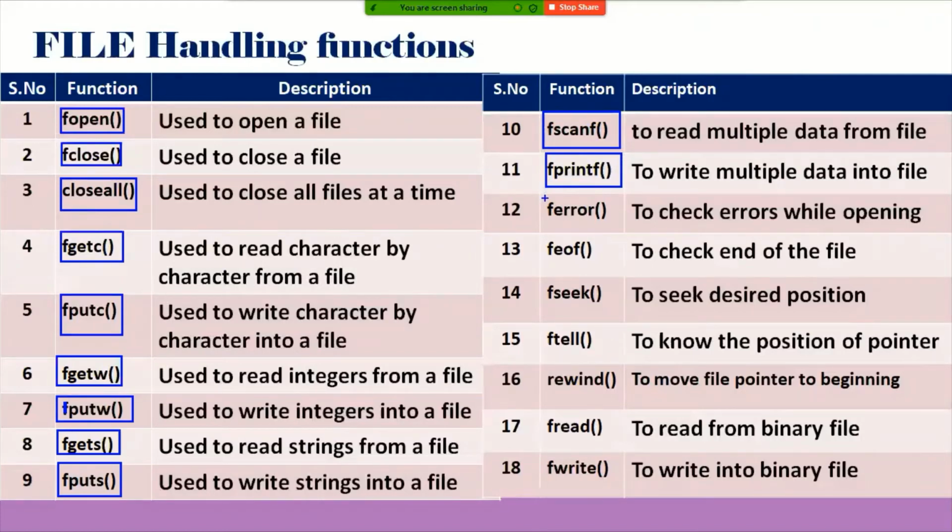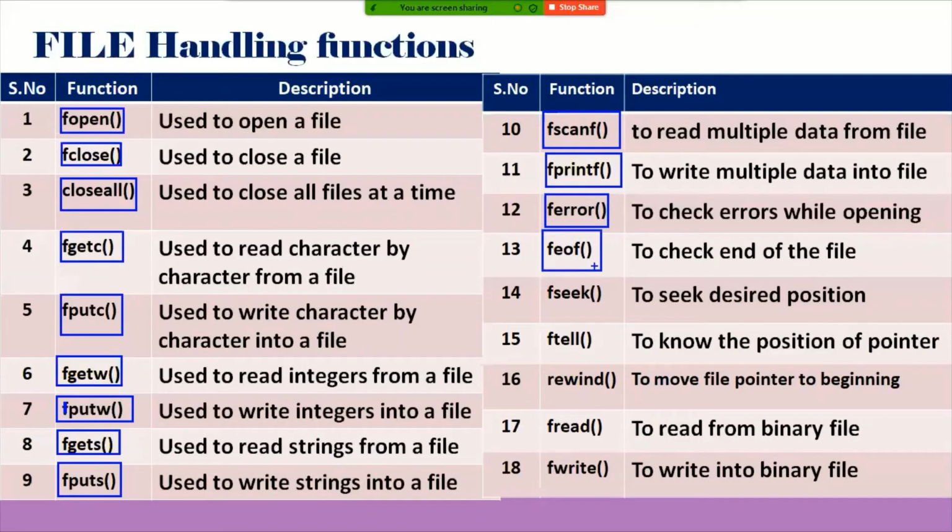And once a file is opened, whether it is opened or not, I can check with the help of FERROR. Why? Because sometimes, because of lack of sufficient memory, or because of lack of that file on the hard disk, the file will not be opened. Whether that file opened or not can be checked with the help of the ferror function. In this case, if the file is not opened, that will return 1, that is true. If the file opened, that will return null, that is 0.